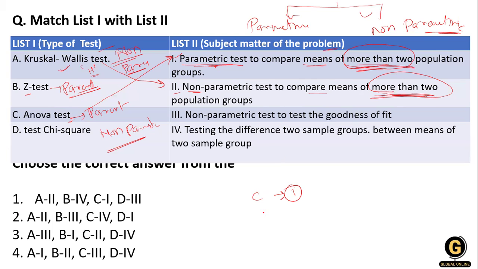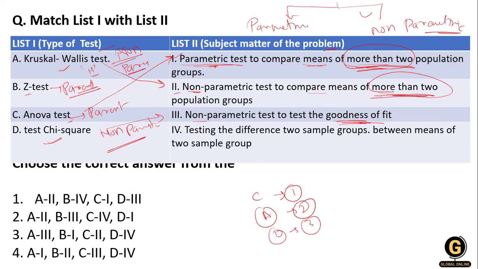So that's why A is matched with option number 2. Clear? Now the next one, the non-parametric test for goodness of fit. The remaining non-parametric test is chi-square, which is also known as goodness of fit. So D has 3.